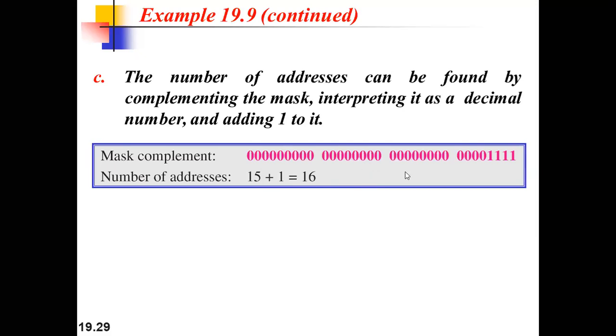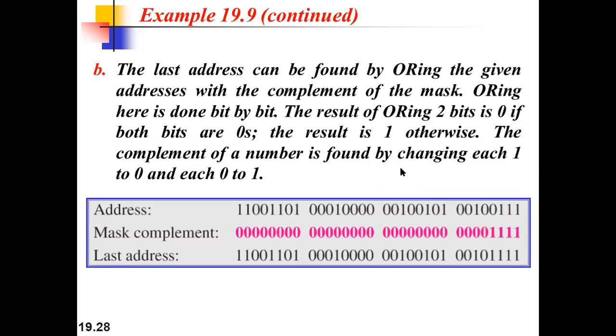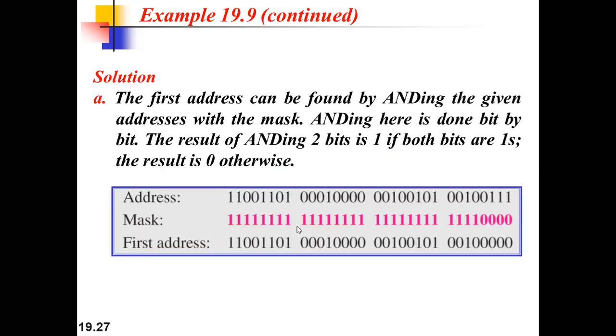So this is another method through which you can do it. Otherwise, what we are doing in the traditional way is subtracting. The number of bits that is being consumed in our network address, that is this one, you can see these bits. So we are subtracting it from the maximum, that is 32. 32 minus 28, that is 4. So 2 raised to power 4, and we are getting 16.